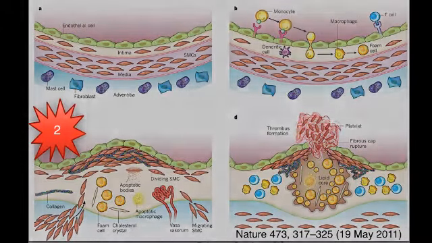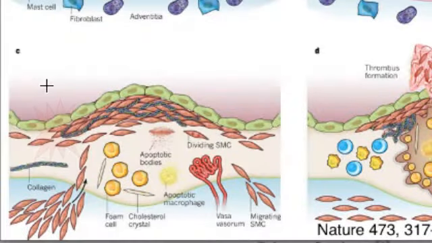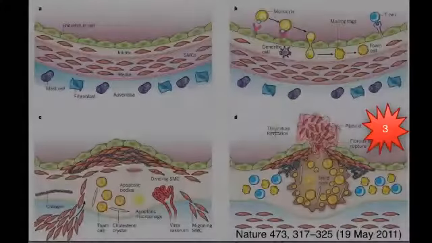Stage 2. Fibrous plaque. Over time, the body forms a protective fibrous layer over the fatty streak. This fibrous plaque is made of smooth muscle cells and collagen, but also contains inflammatory mediators.